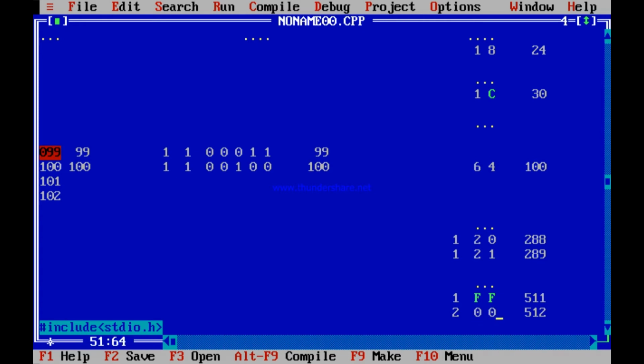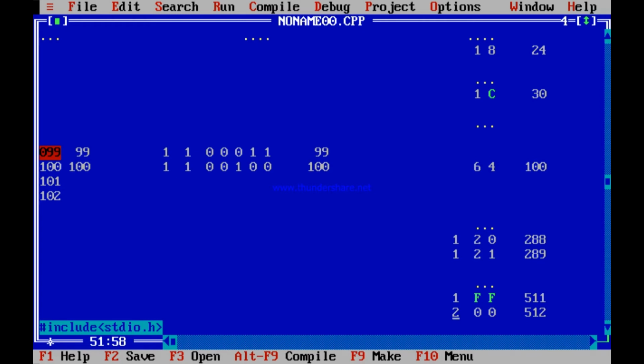Like after 199 in decimal, what do you write? 200. After 199, what do you write? 200, because 9 and 9 cannot increase further in decimal. So in place of 199, this 1 you increase to 2, and the 99, those two positions become 0. Similarly in hexadecimal, these two F's cannot increase. These F's will become 0, 0, and this 1 will become 2. So 200 will mean how much? 512. This way also it is correct.